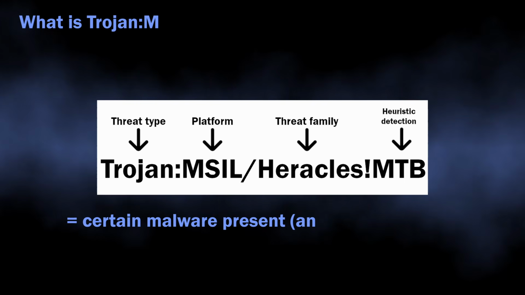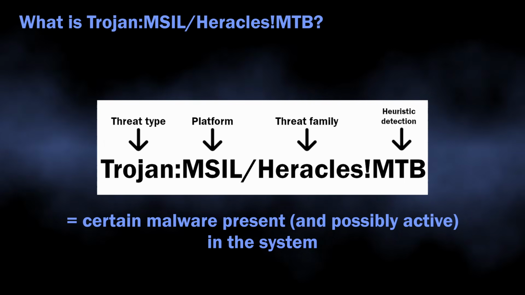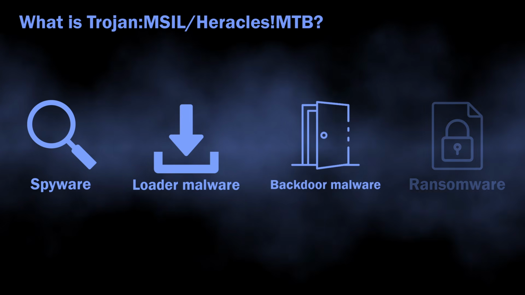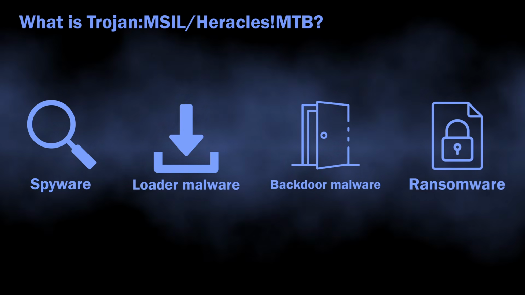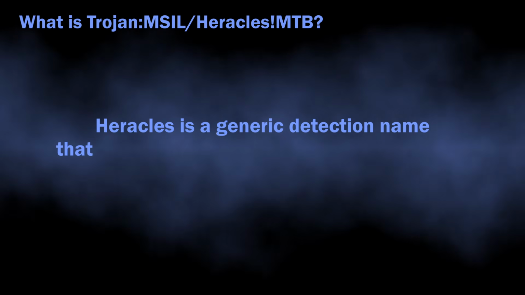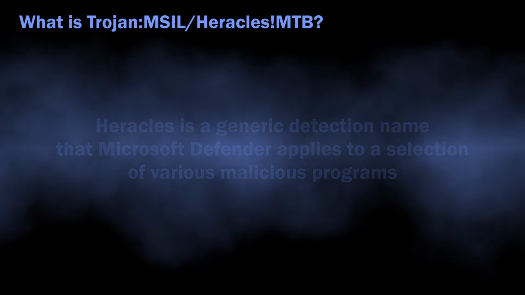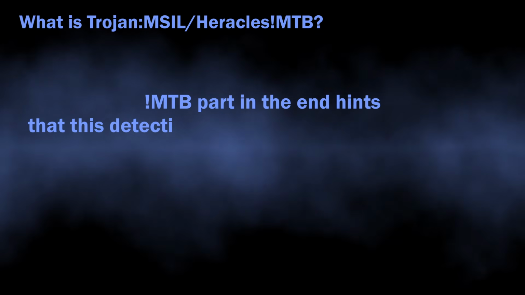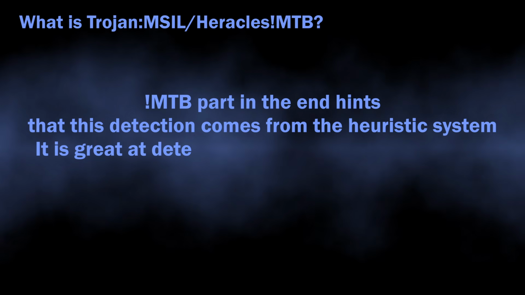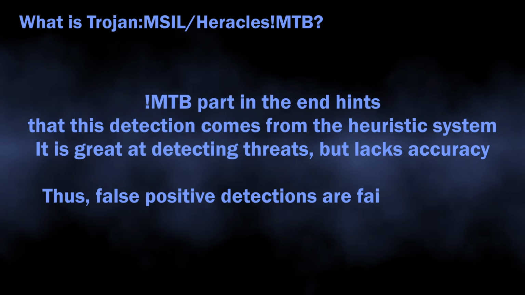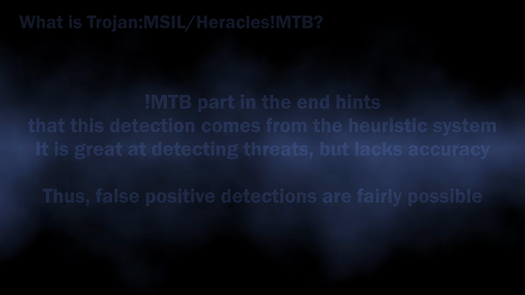In normal situations, Trojan:MSIL/Heracles.MTB can flag a wide variety of malicious programs, from loaders, spyware, and backdoors to ransomware. The name is totally generic. There is no big malware family that has such naming. MTB flags that this detection originated from the heuristic detection system, which is an important detail for understanding whether you should worry about this detection or not.